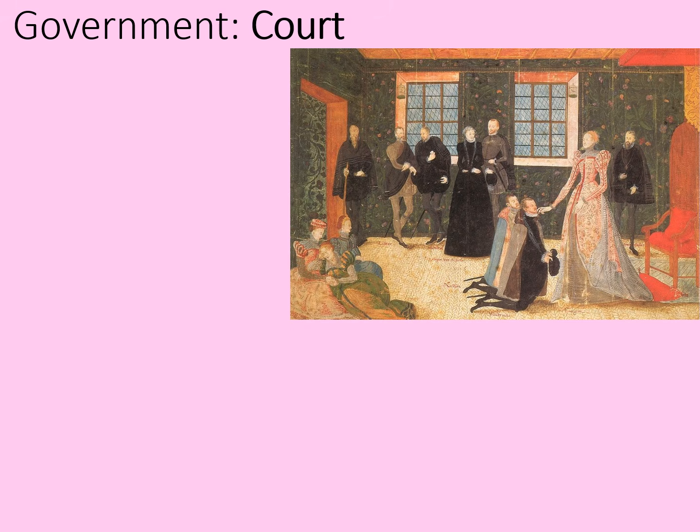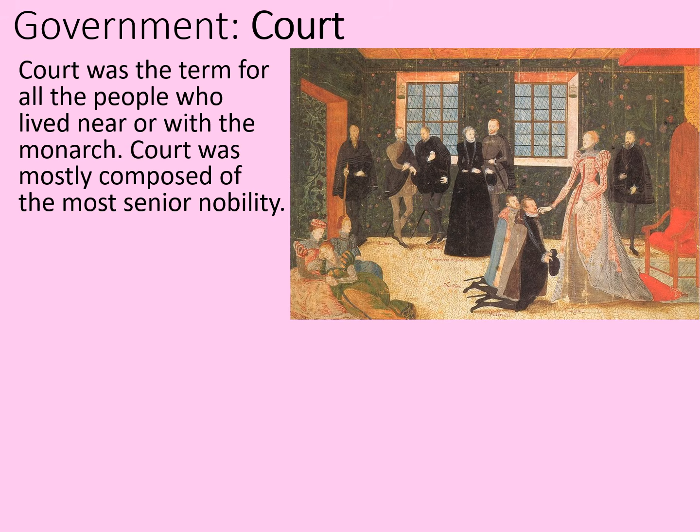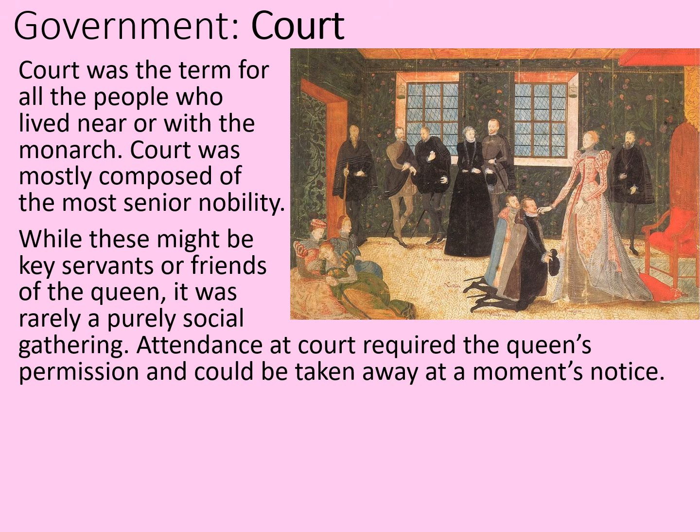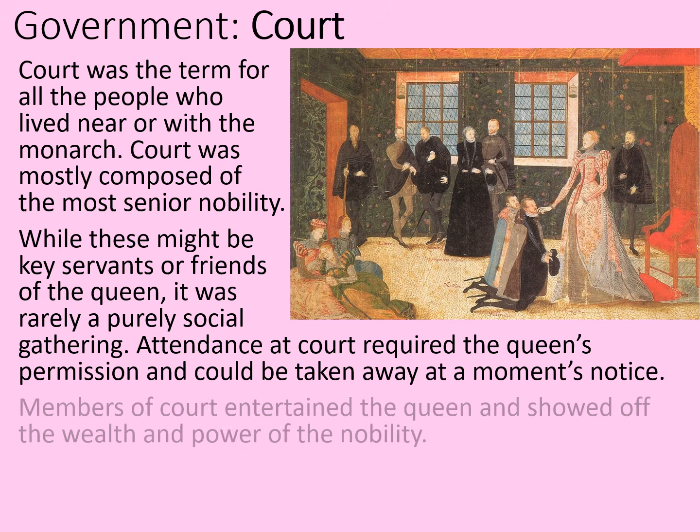The next stage of government, and very closely related to the monarch, was known as court. Court was the term for all the people who lived near or with the monarch. Court was mostly composed of the most senior nobility, for example, family, and the highest up people in the whole of society. While these might be key servants or friends of the Queen, it was rarely a purely social gathering. Attendance at court required the Queen's permission and could be taken away at a moment's notice.